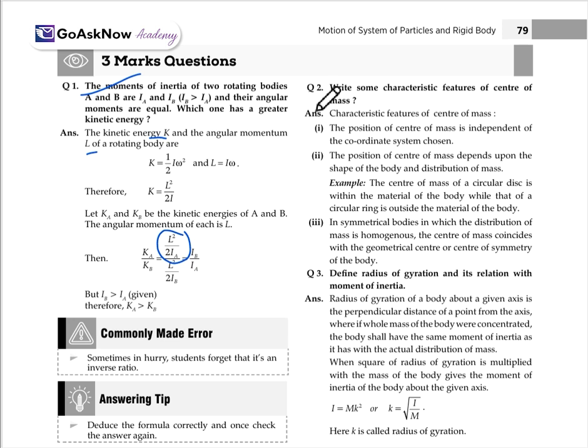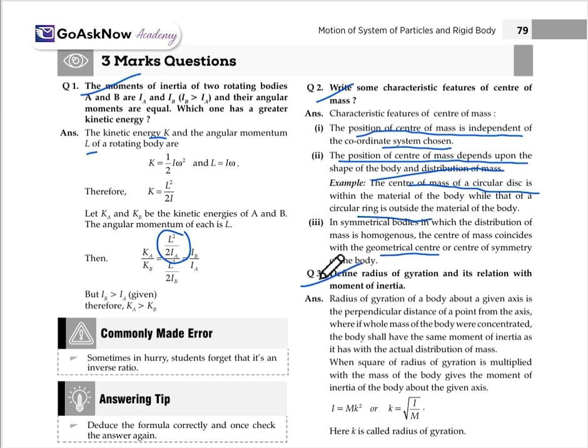Right, some characteristic features of the center of mass. First, the position of the center of mass is independent of the coordinate system chosen. Second, the position of the center of mass depends upon the shape of the body and the distribution of mass. Example, the center of mass of a circular disc is within the material of the body, while that of a circular ring is outside of the material of the body. In symmetrical bodies in which the distribution of mass is homogeneous, the center of mass coincides with the geometrical center of symmetry of the body. So these are some characteristics of the center of mass.